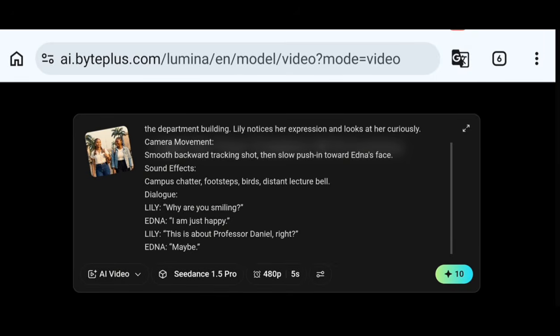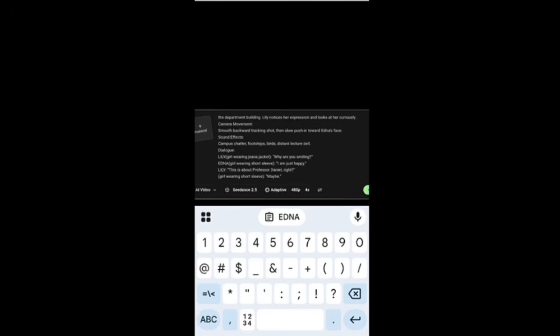Now, in order to have good consistency in your lip sync, you're supposed to add it to your prompt. I forgot to add it to ChatGPT. We're supposed to tell ChatGPT to describe every character with their outfit. So what I will say is Lily is the girl in white wearing the jean jacket. You just add it to your script. So look at it, guys. I wrote Lily is the girl wearing the jean jacket, and Edna is the girl wearing short sleeves. You have to specify so that the AI doesn't just start talking anyhow. Do you understand? And then you add one final prompt: let each character speak only when it's their turn.